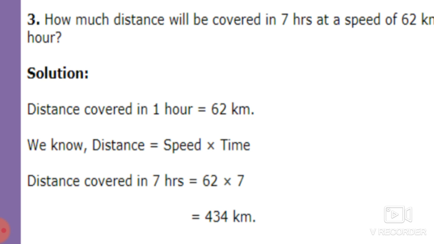See students, what is the solution? The distance covered in 1 hour is 62 kilometers. Okay, so we know that distance is equal to speed into time. So for the distance covered in 7 hours, what we will do? Speed is 62, time is 7. So 62 into 7, we will get 434 kilometers. Okay students, got it? So how much distance will be covered in 7 hours? 434 kilometers of distance is covered in 7 hours.